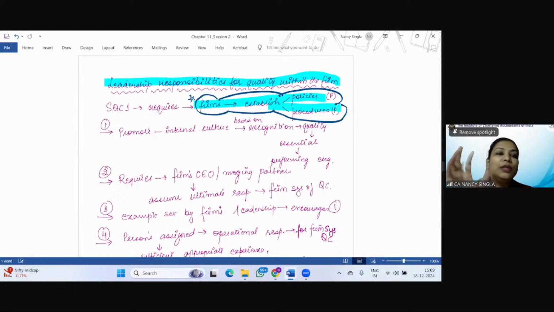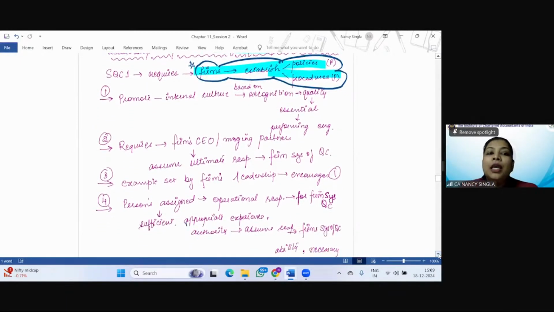So again, I would like to tell you, you should concentrate your energy on learning these keywords. You will see it will be repeated a number of times, and that is why I put a star; wherever it is repeated, you will see I have put a star again, right? So SQC1 requires that the firm should establish the policies and procedures relating to 4 things, right? Within what? Leadership qualities. First and foremost, the policies and procedures to promote the internal culture based on recognition of quality as essential or important in performing an engagement.